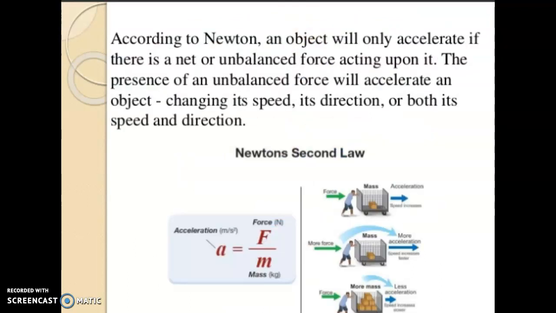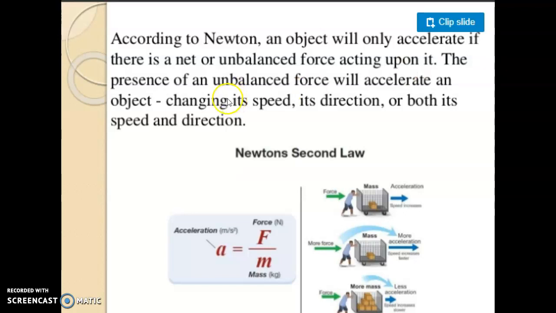According to Newton, an object will only accelerate if there is a net or unbalanced force acting upon it. I have told you about balanced and unbalanced forces also. A body will change its position only when unbalanced forces are acting upon it, and in the presence of balanced forces, there will be no change in the motion.